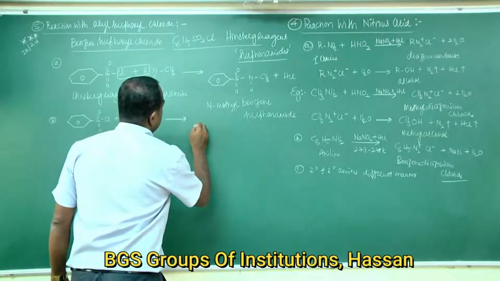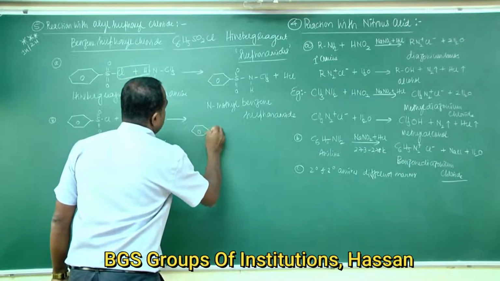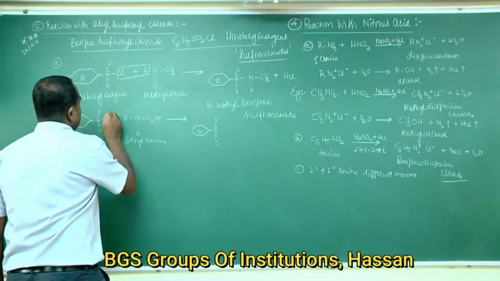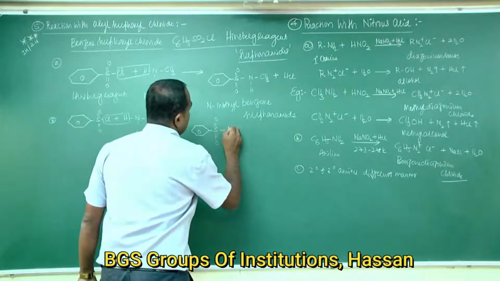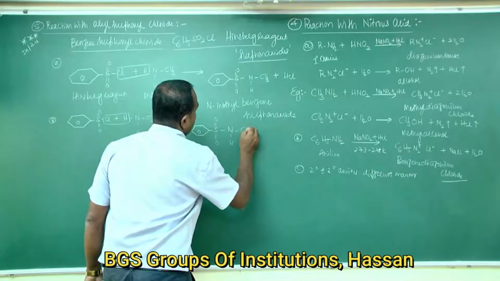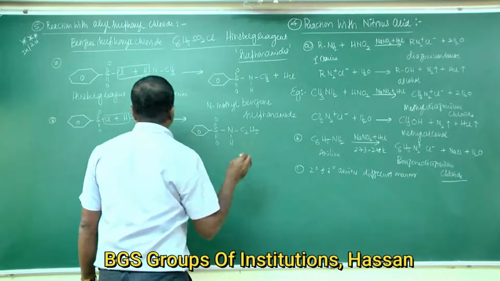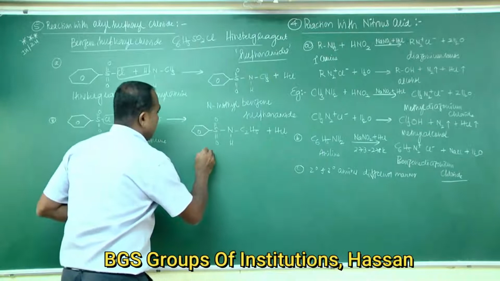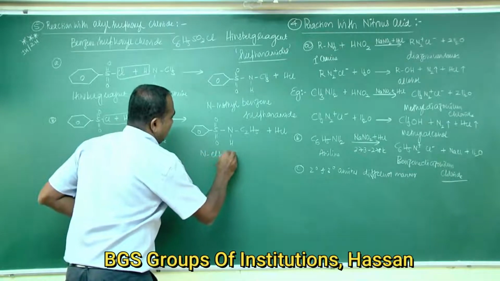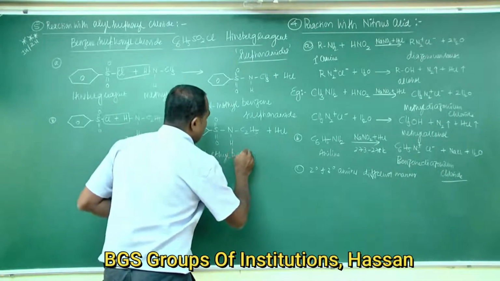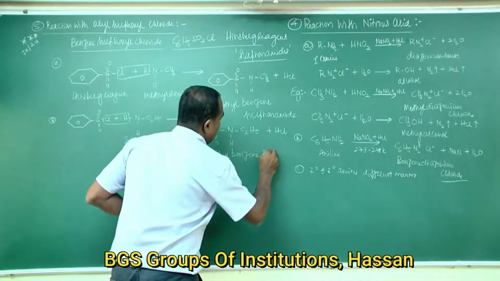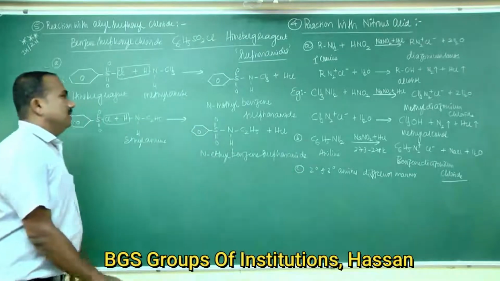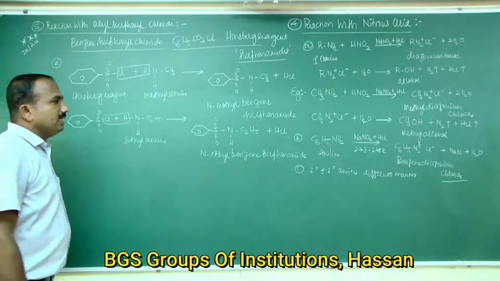To form the product, it is benzene ring connected to S, double bond oxygen. So H combines with Cl, and S-Cl connected to single bond N, connected to H, connected to C2H5, plus HCl. This is N-ethyl benzene sulfonamide.